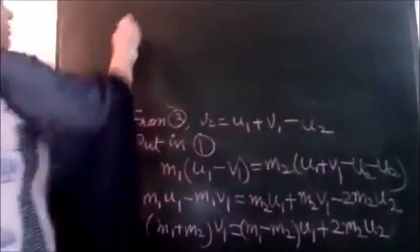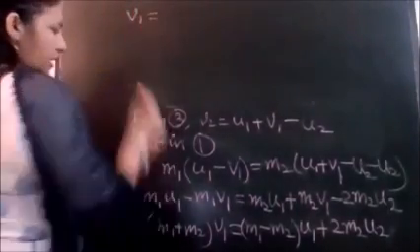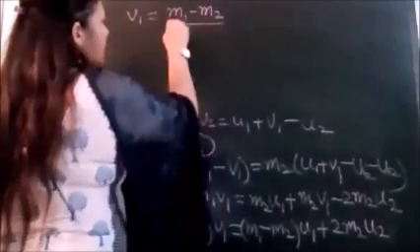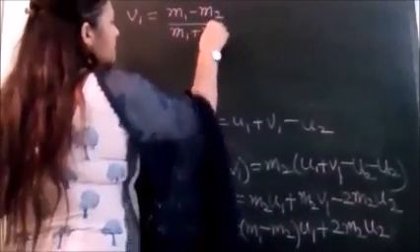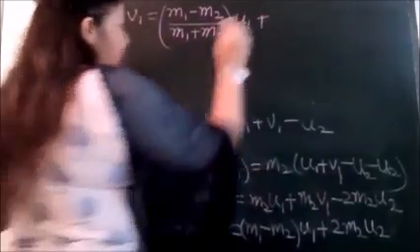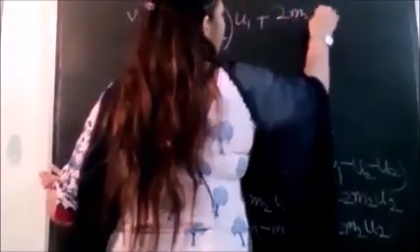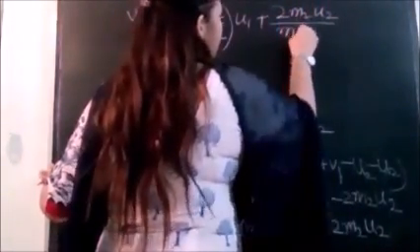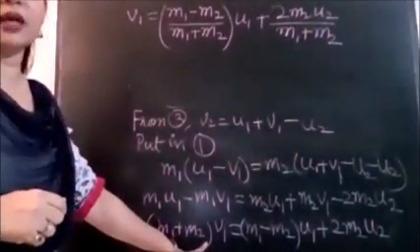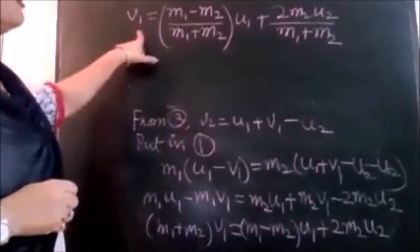So taking v1 from this equation, we get v1 is (m1 minus m2) over (m1 plus m2) into u1, plus 2 m2 u2 over (m1 plus m2).